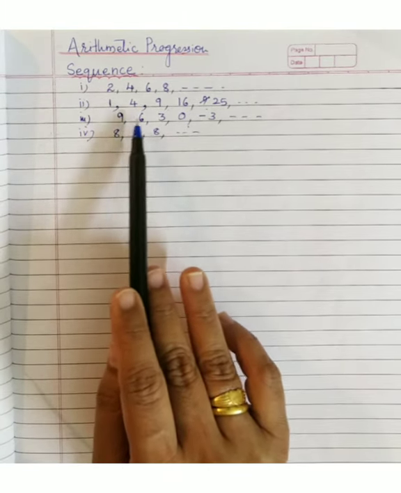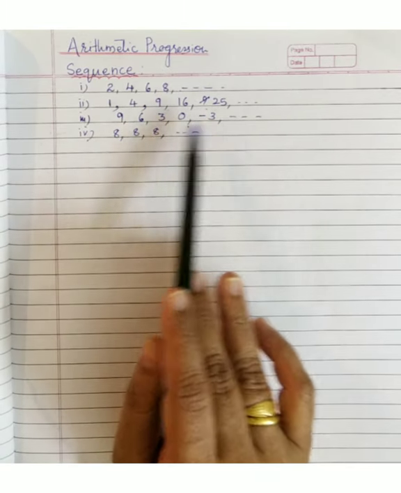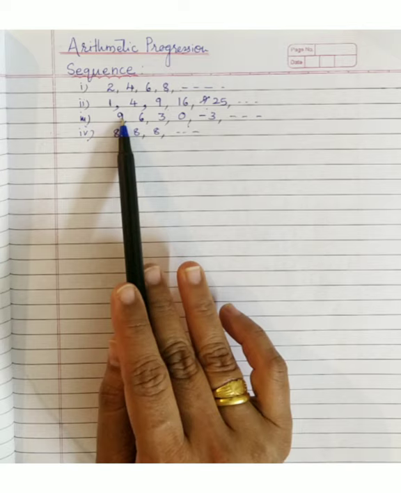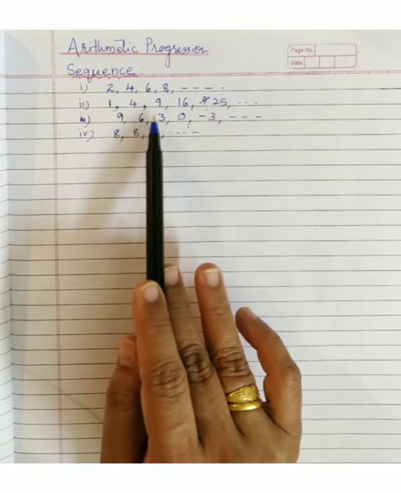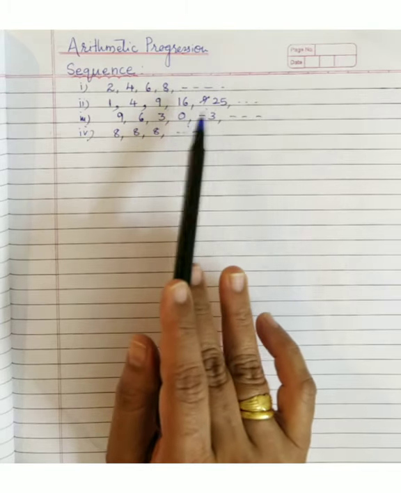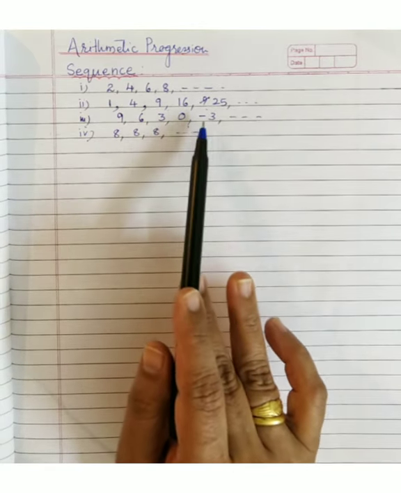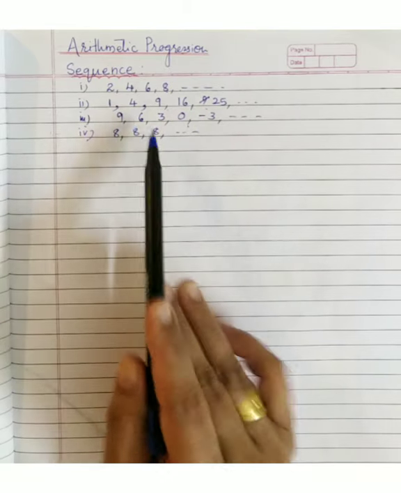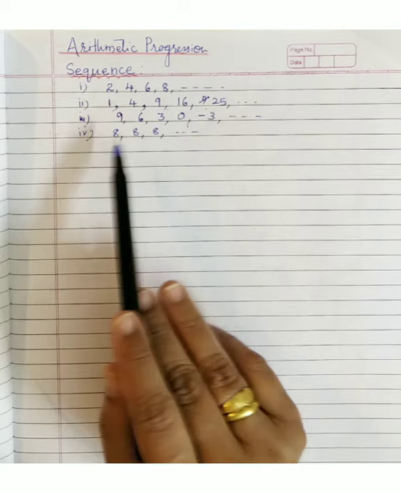Then 9, 6, 3 and so on. Is this an arithmetic progression? Let's check. 6 minus 9. What's the answer? -3. 3 minus 6, again -3. 0 minus 3, -3. -3 minus 0. Again, what is the answer? -3 here. So this is also an example of arithmetic progression, right?